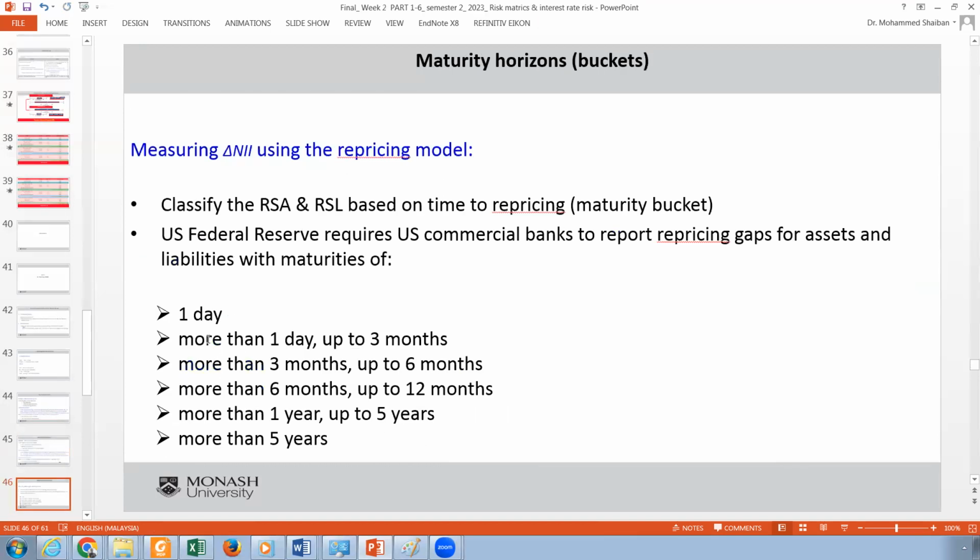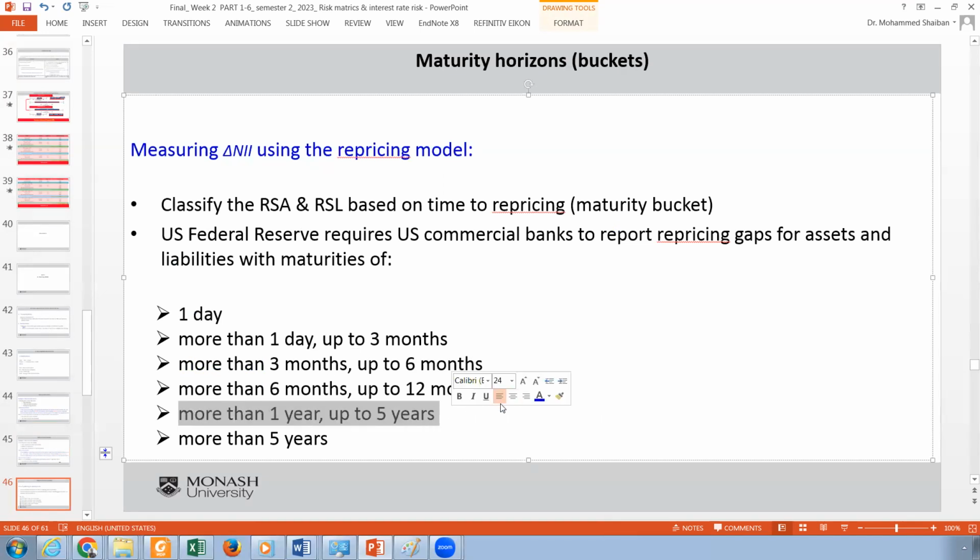How can I explain this? Those horizons can be 1 day, 1 day to 3 months, 3 months to 6 months, 6 months and more. So if you are going to work in a bank and you are assigned with a team to calculate the interest rate risk using the repricing model, you have to make a classification of each liability and asset that ends in different horizons.